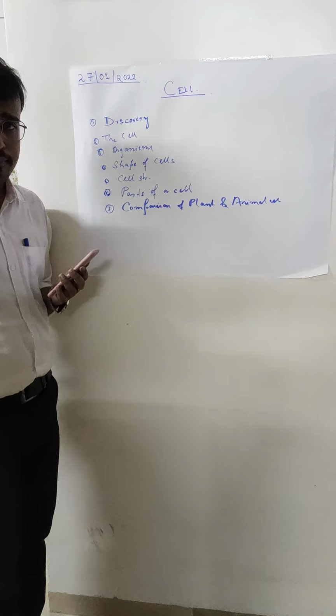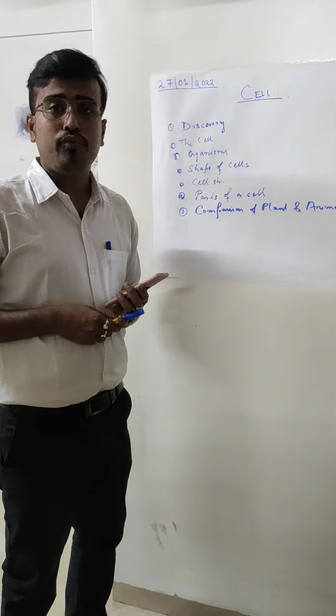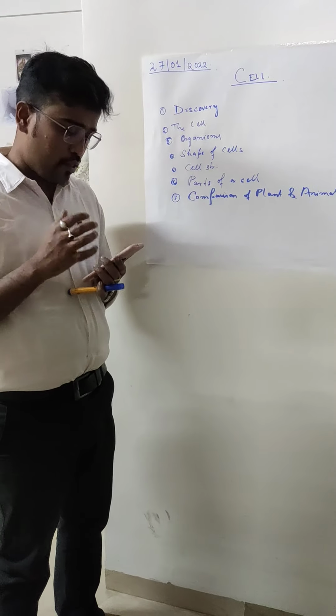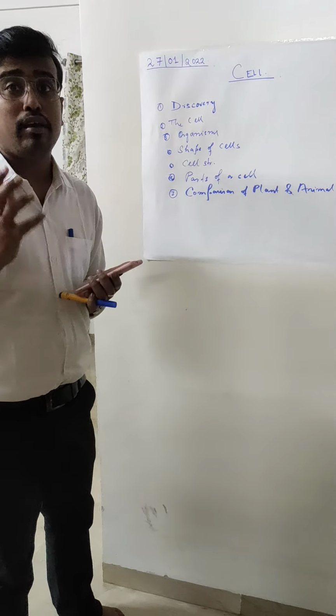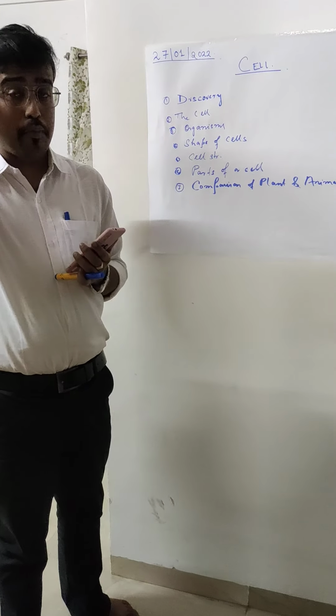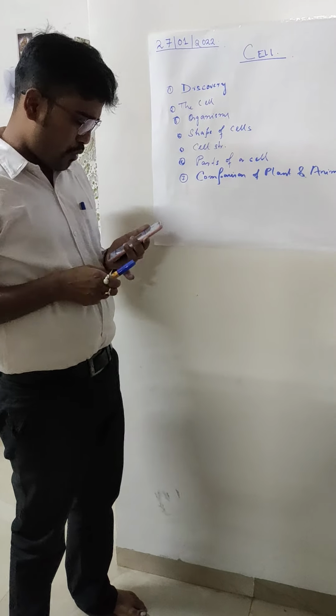Now discovery. Dear students, who discovered cell? It was a gentleman named Anton van Leeuwenhoek who first saw under the microscope. Everyone is aware of the microscope, right? He first saw the dead cells of cork. So that was how the entire discovery of cells began, and that was also the start of the study of a subject called microbiology.